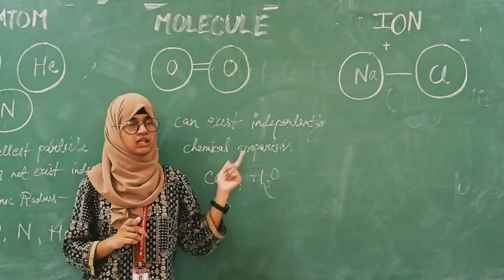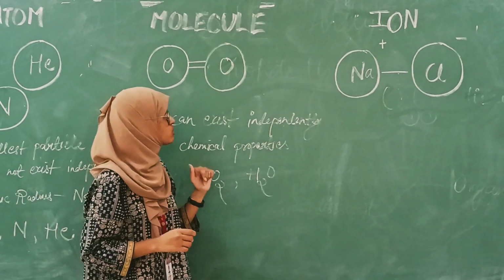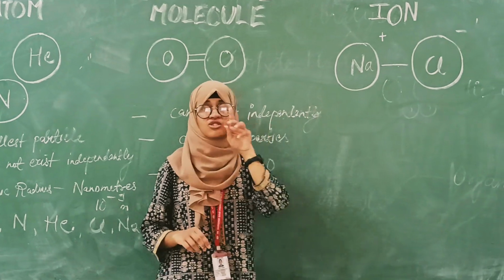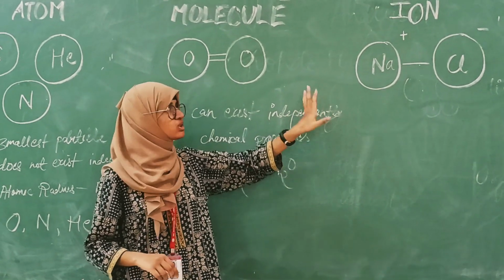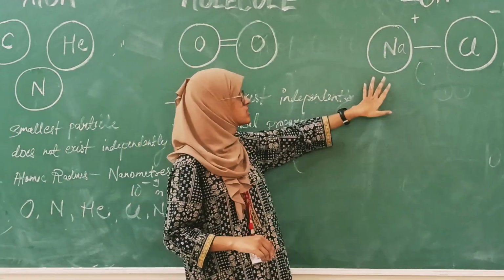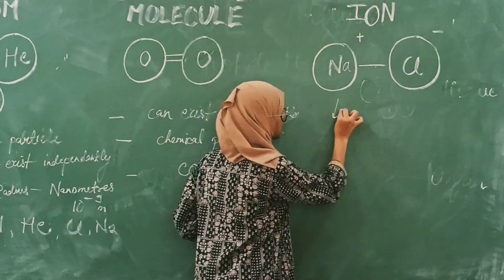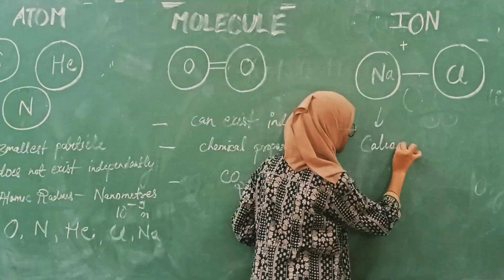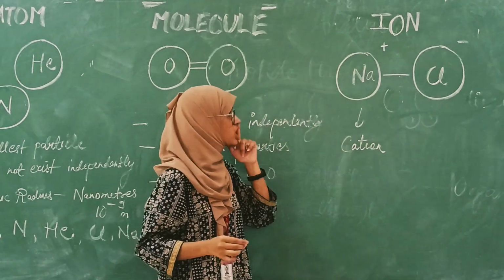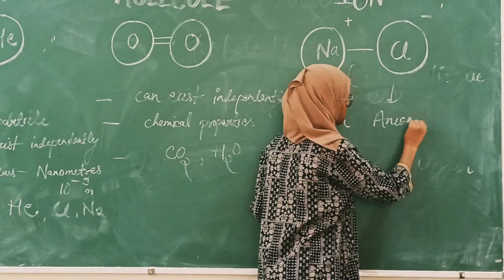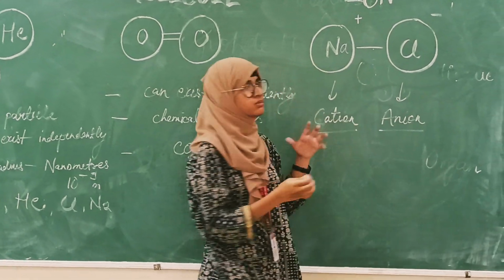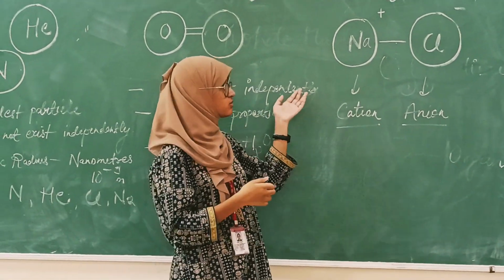Sodium is the metal and chlorine is the non-metal. Sodium carries a positive charge and chlorine carries a negative charge. The positively charged ion is known as a cation and the negatively charged ion is known as an anion. They together form bonds and form compounds.